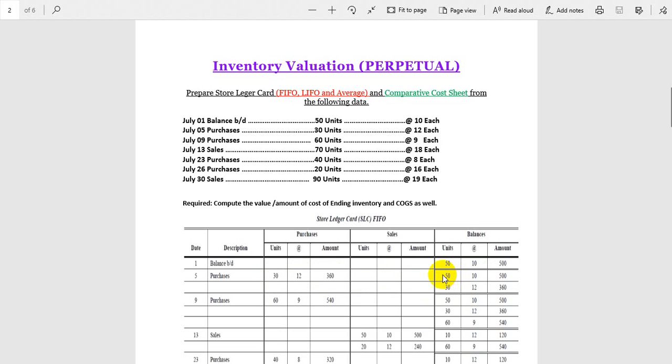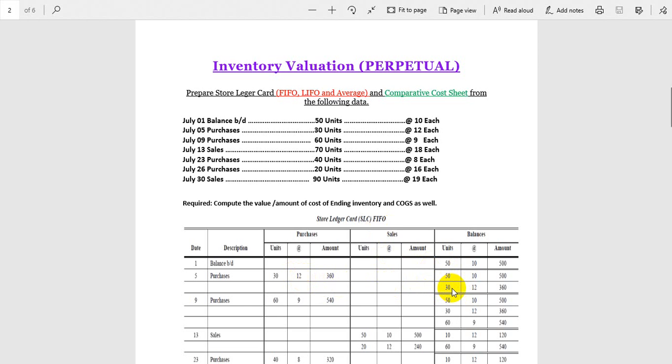So which one is bought first? The 50 units at the rate of 10. And what we just bought, 30 units at the rate of 12. So we will keep it separate, because we are doing FIFO, first in first out. So this is SLC, we are making a store ledger card under FIFO. So we have to keep it separate. Two types of inventory. One inventory belongs to the last month balance, and this inventory we just purchased.